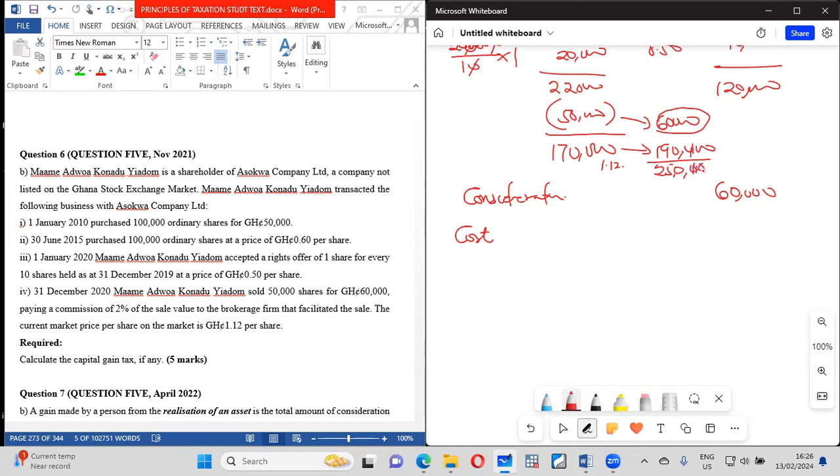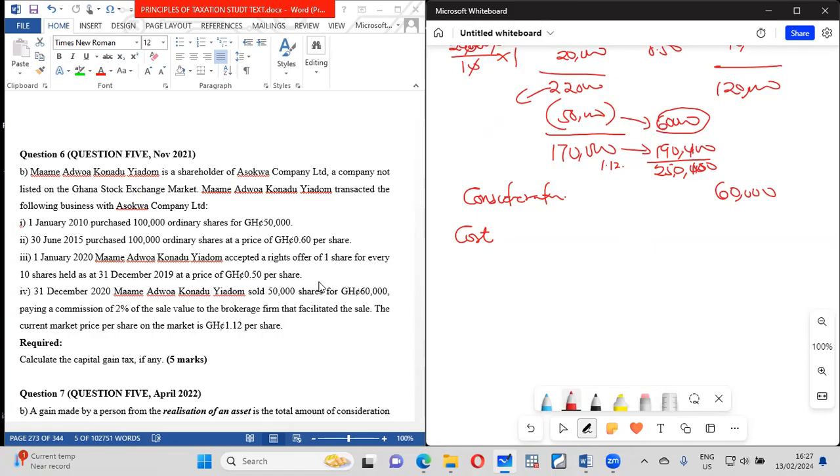Now, why didn't we multiply the entire 220 by 1.12? He is not the one who did the sale. So the market value of the one that the broker did, because he is not part. The broker is the one that will do that.